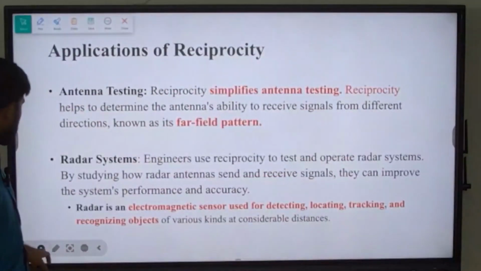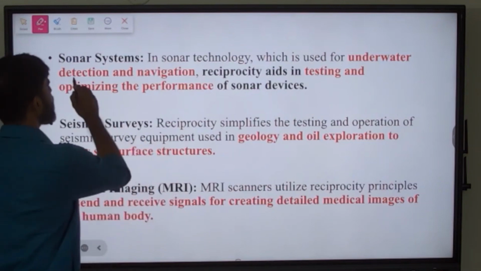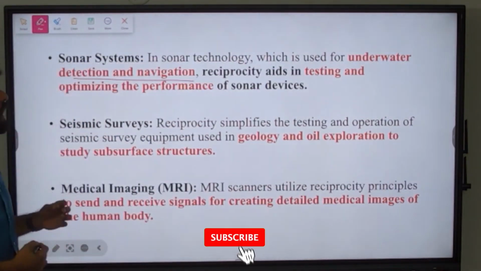Next is sonar system. What is a sonar system? Sonar technology is used in underwater detection and navigation. Okay, so the sonar system is used in underwater detection and navigation.